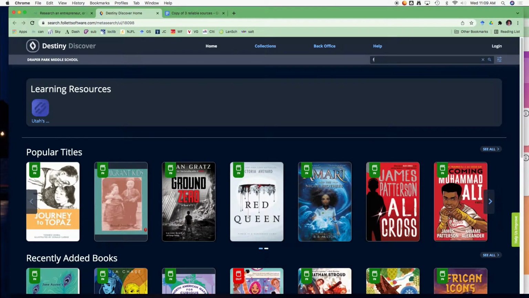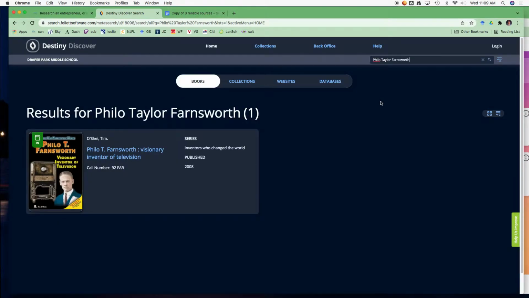So let's look up Farnsworth. Maybe they'll have one. Look, it popped up. Philo Taylor Farnsworth. They have a biography on Philo Taylor Farnsworth. There's the call number, 92 FAR. It's in alphabetical order. So you would look at that shelf. That whole shelf is 92, and then you just got to find FAR, Philo T.